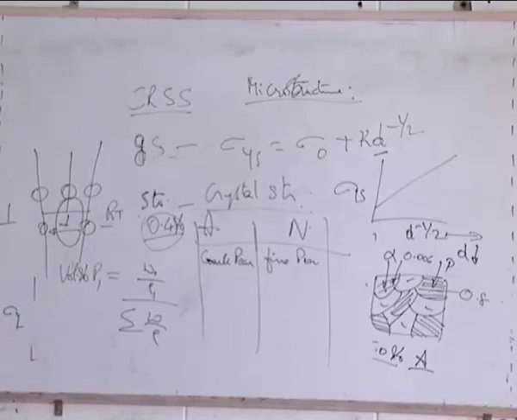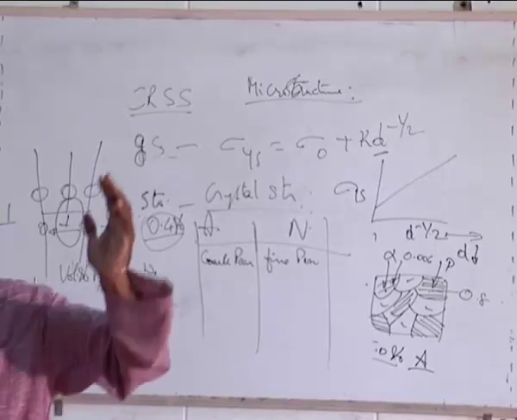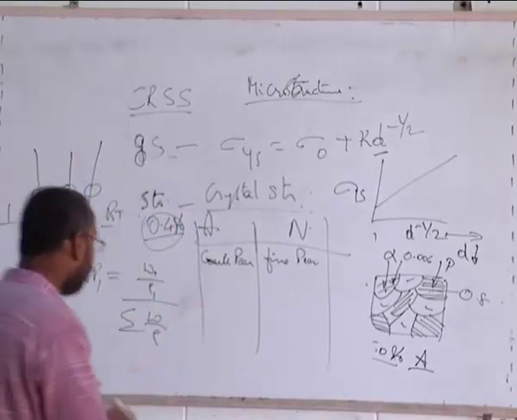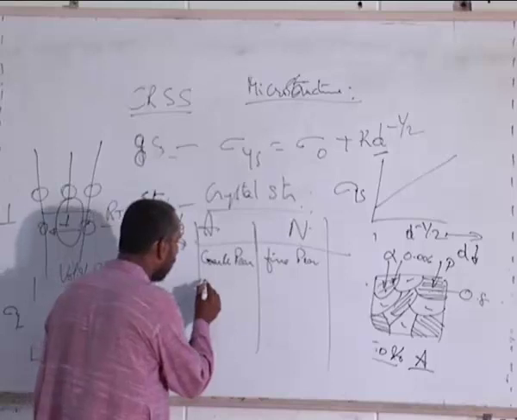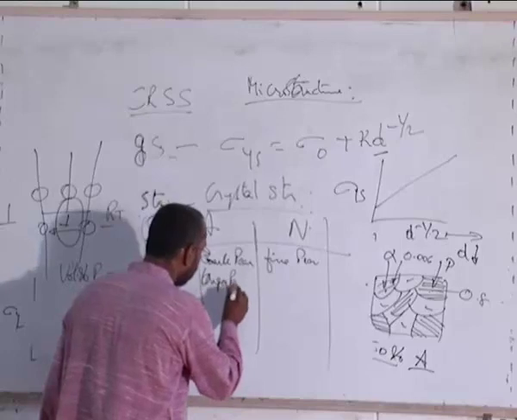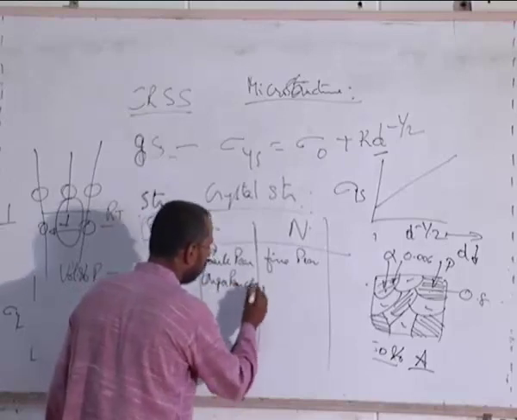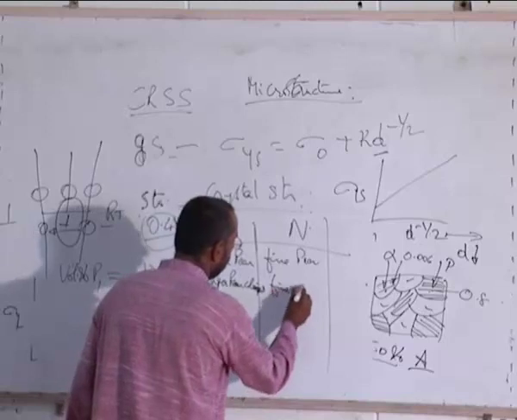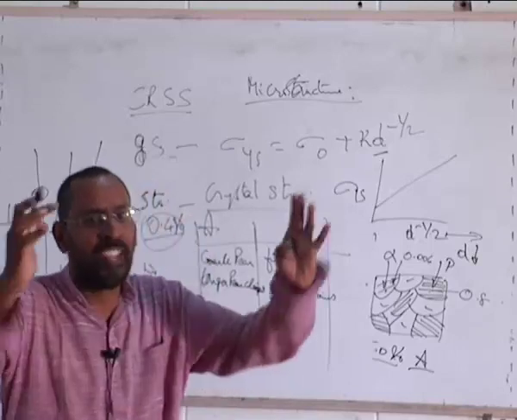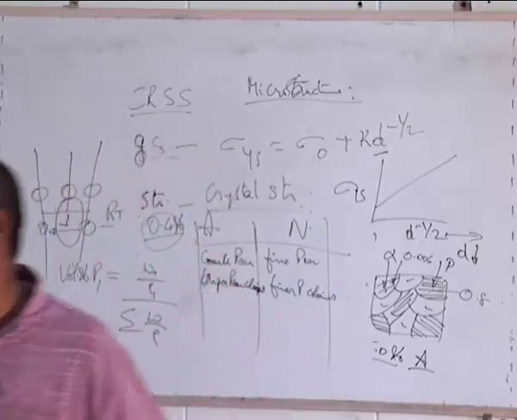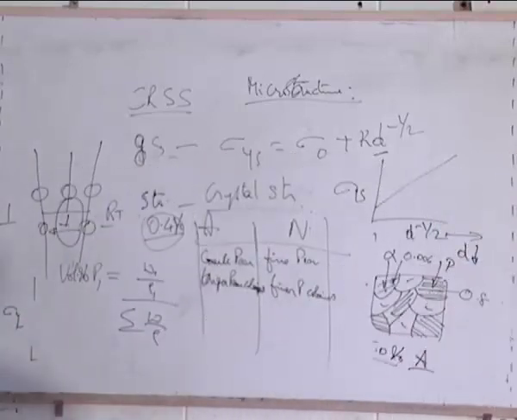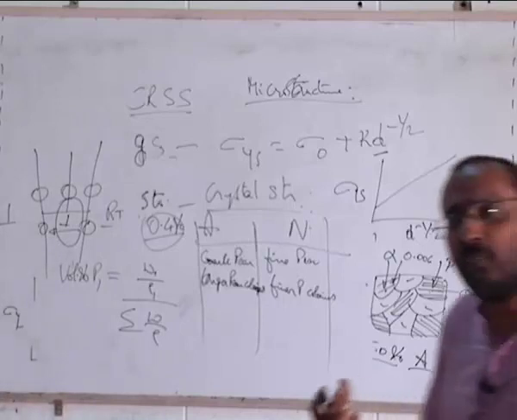But more importantly, when I say coarse perlite and fine perlite, am I talking about the size of the perlite, bigger colony and smaller colony? Definitely, that is also right. In fact, coarse means larger colony size, larger perlite colonies, and fine means finer perlite colonies. But when I say coarse perlite and fine perlite, I am not referring to the size of the perlite. No, something else, not shape, not boundaries. I am talking about something else. Fine perlite and coarse perlite means what?